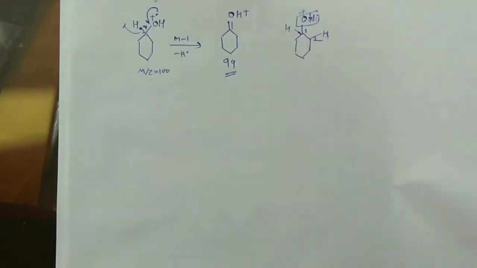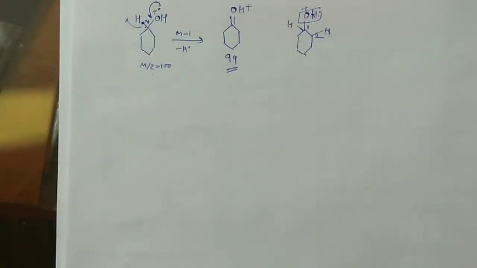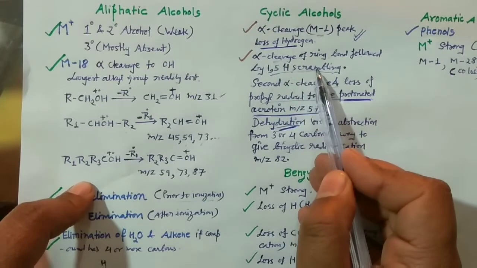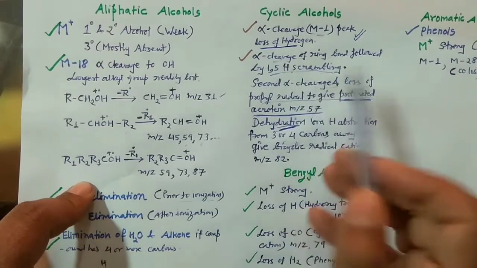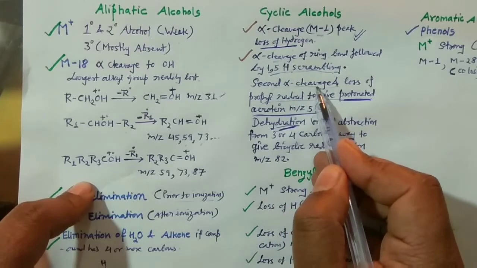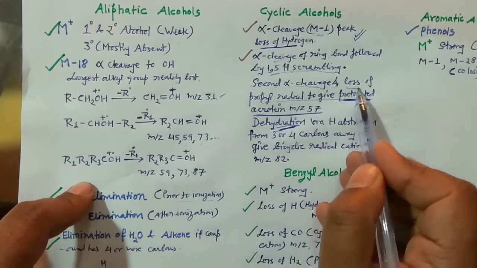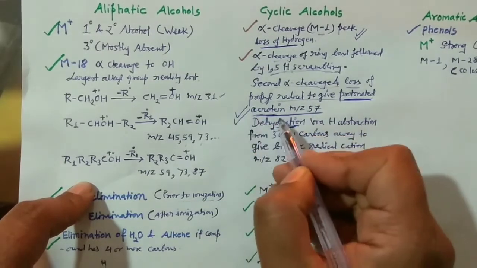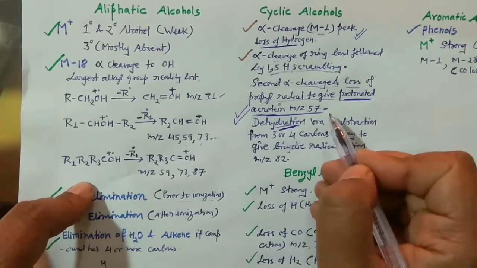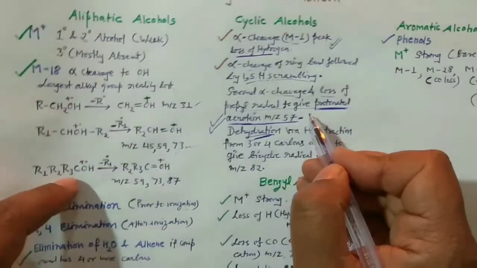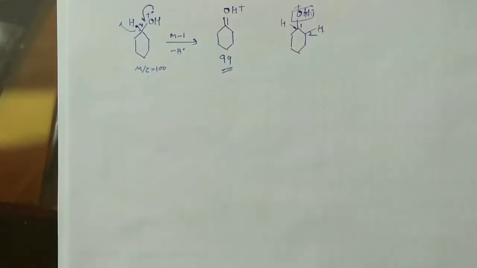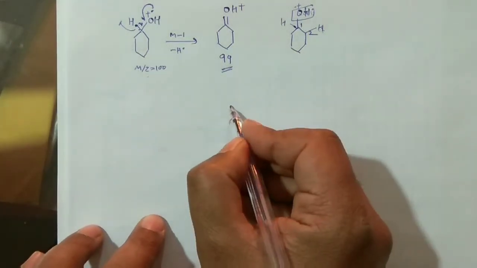For this I can show you these things again, right? So what you will do, see alpha cleavage, this hydrogen cleavage, right? Sorry, hydrogen scrambling. After that, a second alpha cleavage would occur, and loss of the propyl radical will give you acrolein formation. So what I will do, I'll make an acrolein from here. This is actually the important one, and this is the probable question if you are going for your exam. So this is the probable question from alcohols which you can find, right? So how it is forming, very quickly I can show you. So actually this was the case.